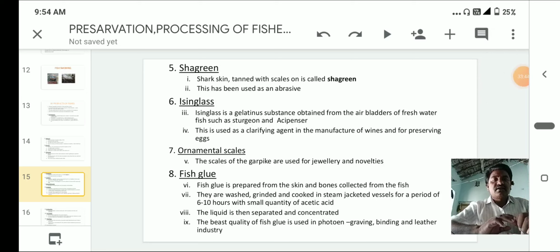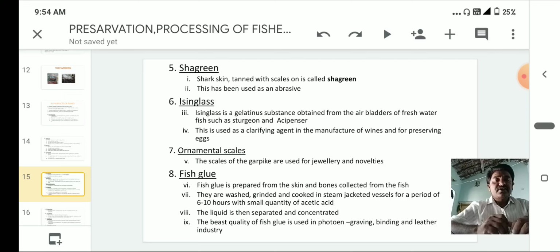Ornament scales. The scales of the garpike are used for jewelry and novelties. Okay, so this is about ornament scales. And one more thing here, the fish glue.